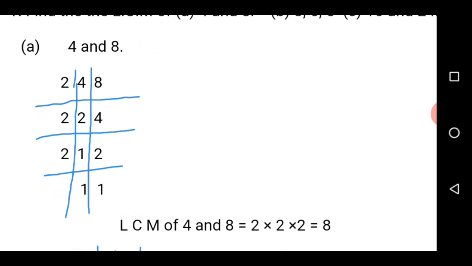2 will go in 4 and 8, but assuming 2 cannot go in 4 and 8, or 2 can only go in 1, once 2 can go in 1, you will continue with it. But once 2 cannot go in any of the numbers, you need to pick the next number, which is 3.